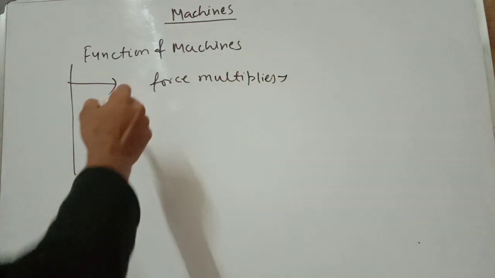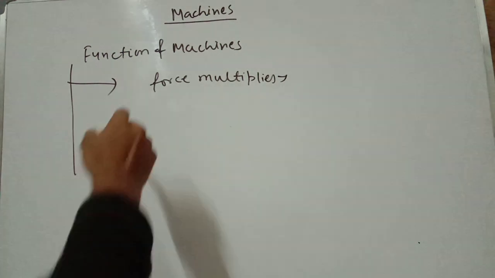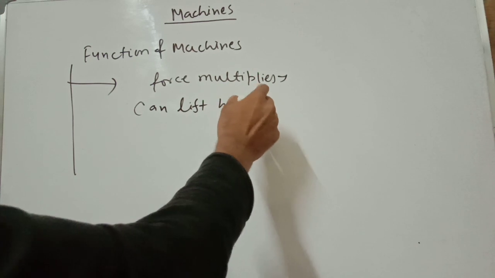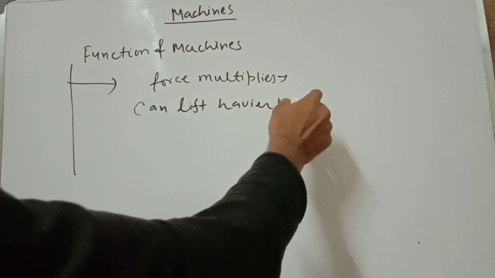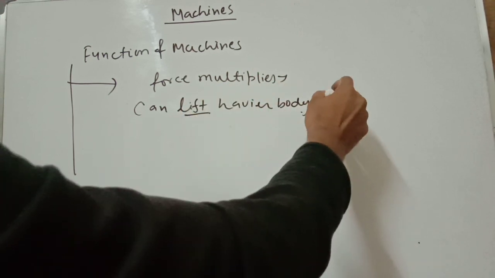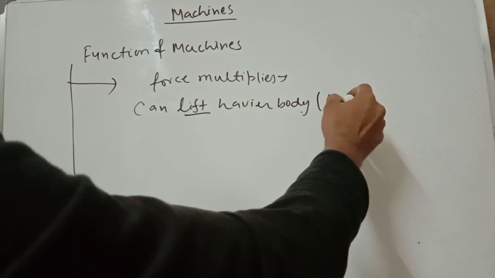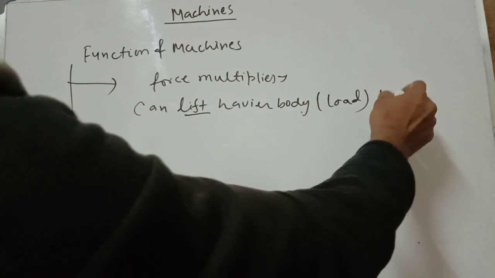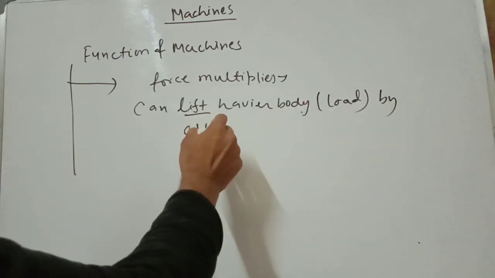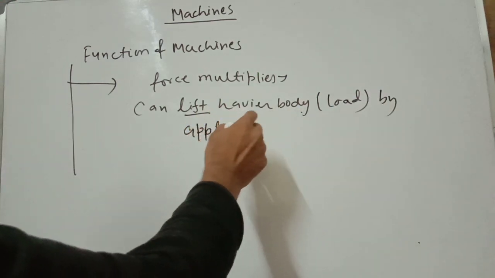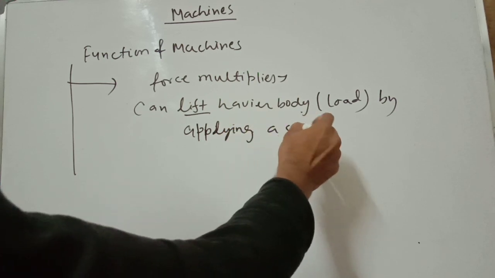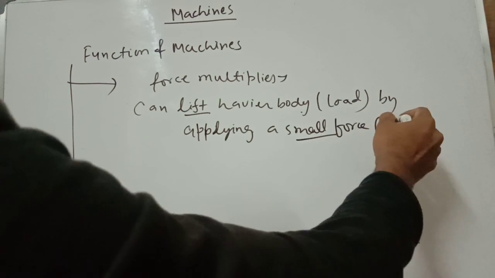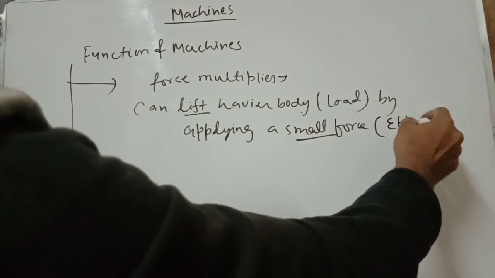That means you can lift a heavier body, that means you are lifting a load, by applying a small force.